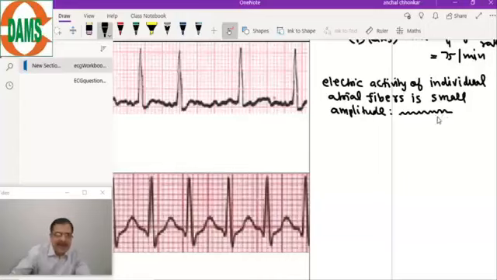The P wave will not be seen. The typical P wave will be absent here. In this condition, electrical activity of individual fibers is seen, and this is a very small amplitude of electrical activity. This electrical activity of individual fibers is known as the F wave. These small activities are known as fibrillatory waves.